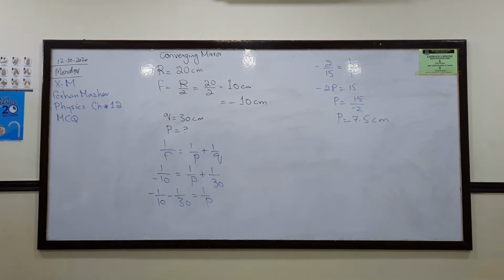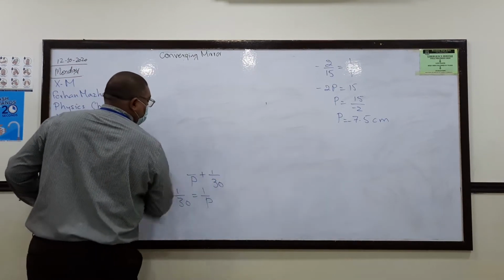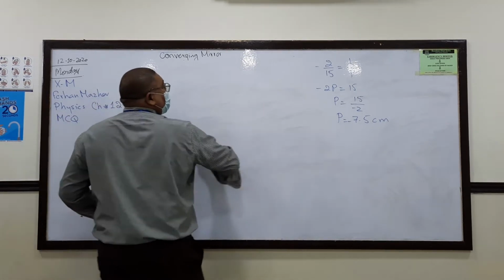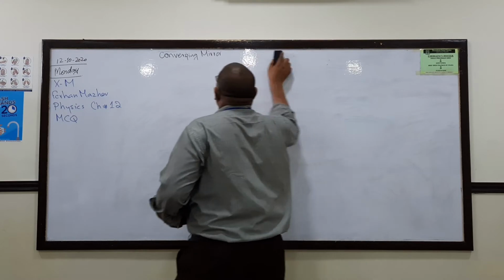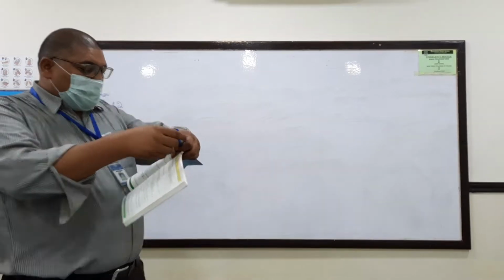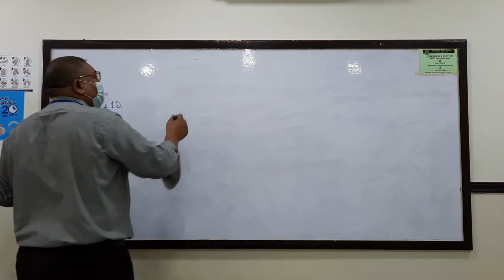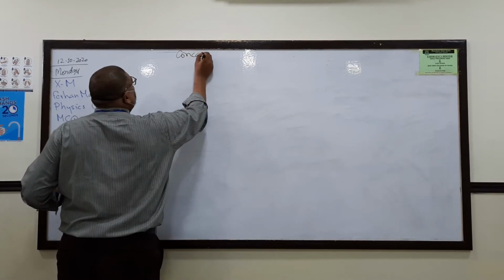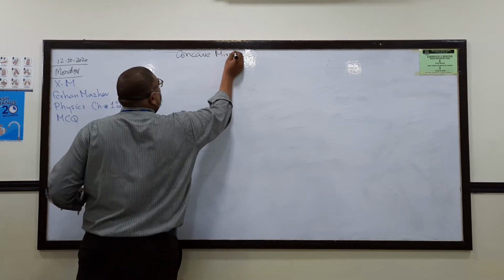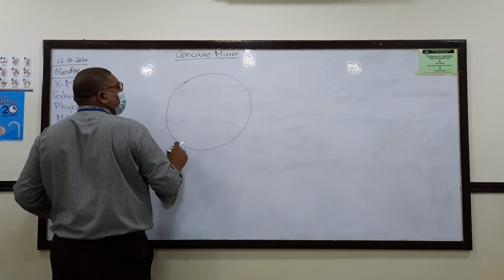Now what are they talking about? This is the third one. Not that easy. They are talking about a concave mirror. A concave mirror is like this.